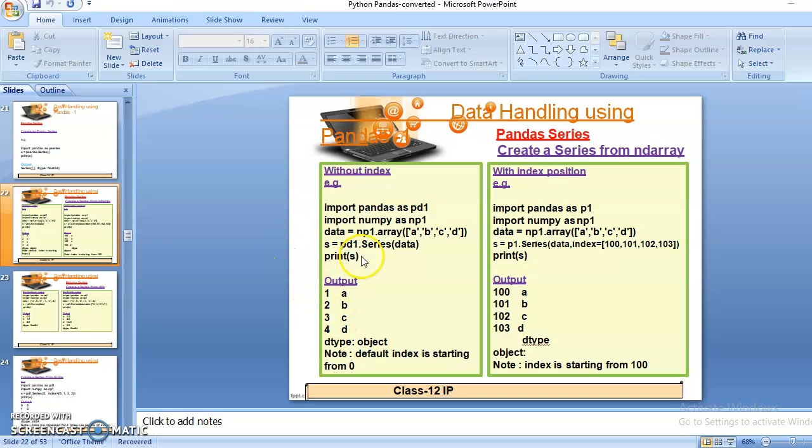Now after that you can check the output, that the array's index number starts from 0 by default. So here, in place of 1 2 3 4, it will show 0 1 2 3, and the output will be A B C D, whatever elements you have inserted in your array. Okay, so this is the example of how we can create the series without index by using the array function. And the array function is a part of the NumPy library, so I have imported the NumPy library in my program also.